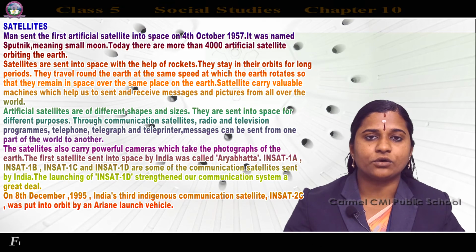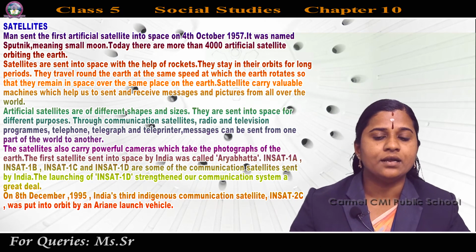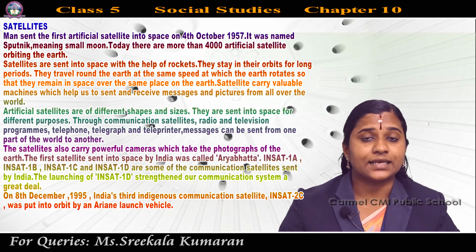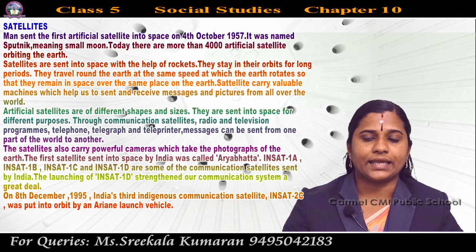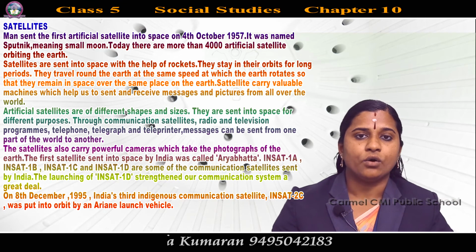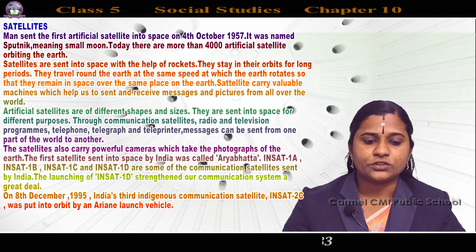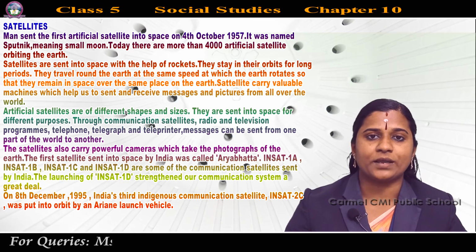A satellite is an object or vehicle sent out from the earth to revolve around the moon, sun, earth or a planet. So an object or vehicle sent out from the earth to revolve around the earth, moon, sun or a planet is known as a satellite. They are sent into space for different purposes.